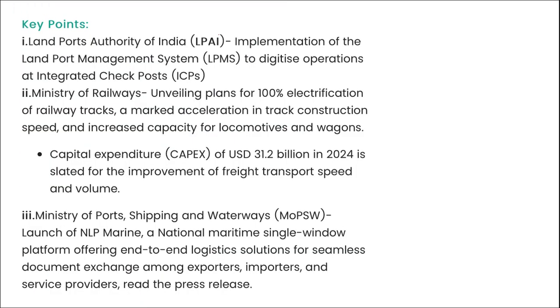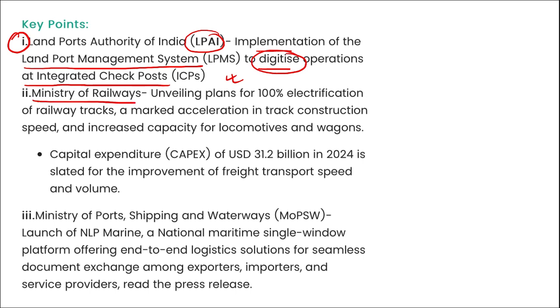The next thing, remember, Land Ports Authority of India. Some important points. First is Land Ports Authority of India. That is the implementation of the land port management system to digitize operations at integrated checkposts. As I just mentioned, new technology, digitization will be done in this sector so that it can become more and more efficient. So the Land Ports Authority of India will be making this land port management system to digitize their operations. Then Ministry of Railways has unveiled plans for 100% electrification of the railway tracks, a marked acceleration in track construction speed and increased capacity.